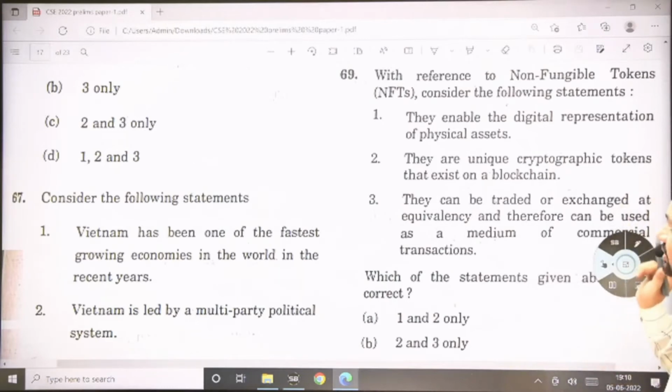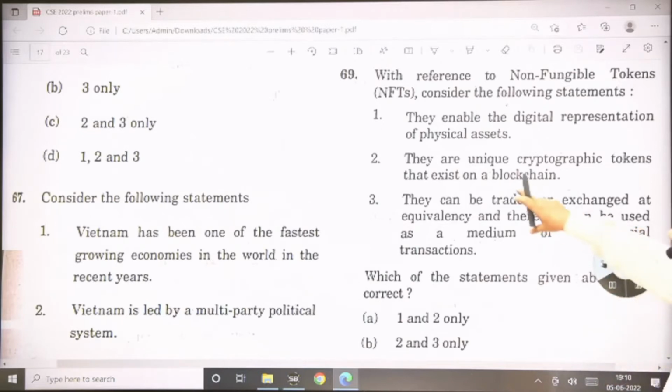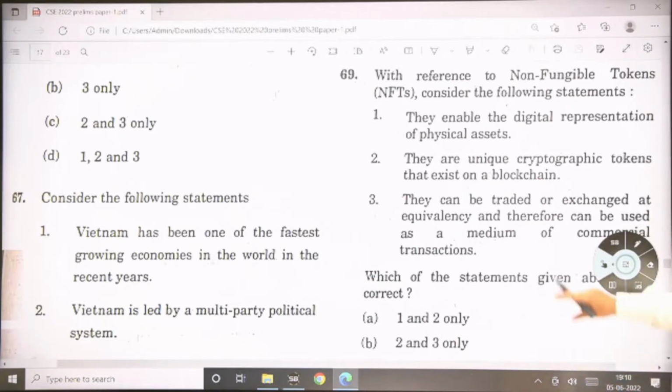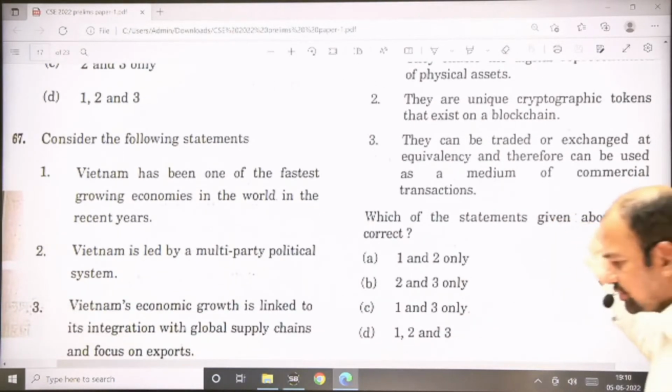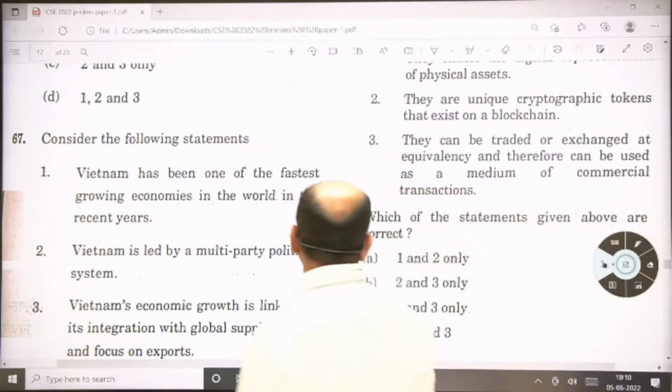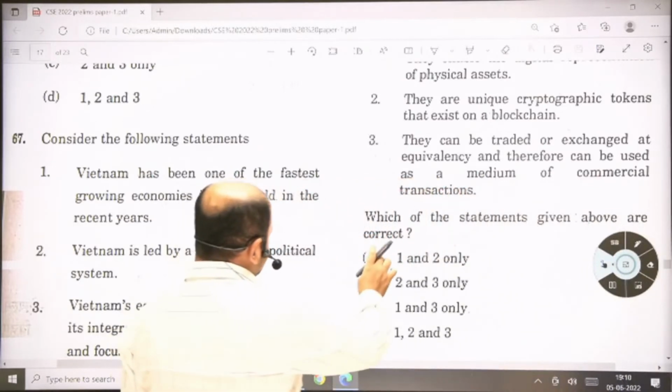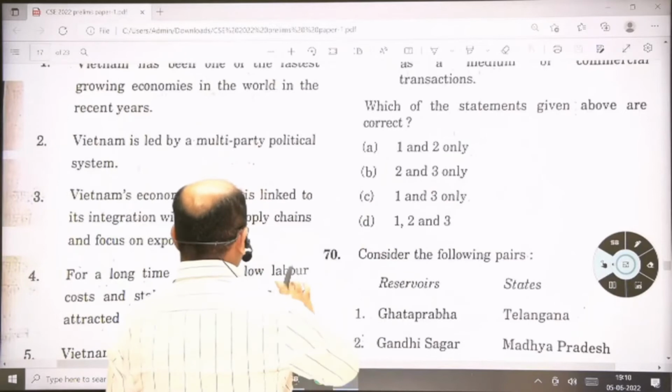Obviously this is a correct statement. Second, they are unique cryptographic tokens that exist on a blockchain. Again, it is a type of cryptocurrency, so this is also correct. Third, they can be traded or exchanged at equivalency and therefore can be used as a medium of commercial transaction. We are talking about trade, so obviously this is a correct statement. So the answer for this is D, 1, 2 and 3.